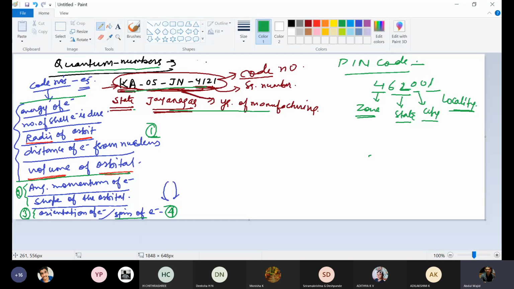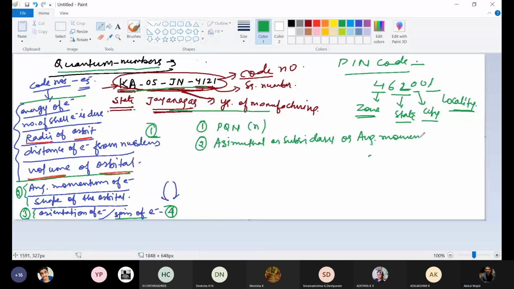See, first of all, you can classify quantum numbers into principal quantum number, that is denoted by n. Second quantum number is azimuthal or subsidiary or angular momentum quantum number, that is denoted by small l.